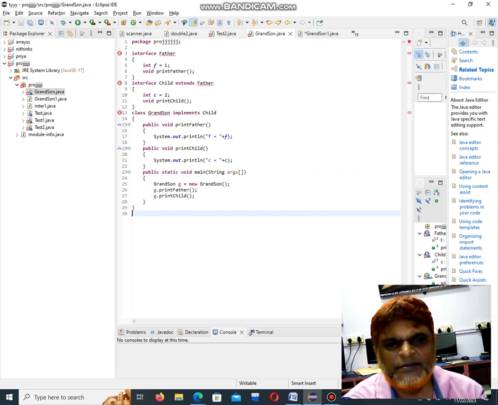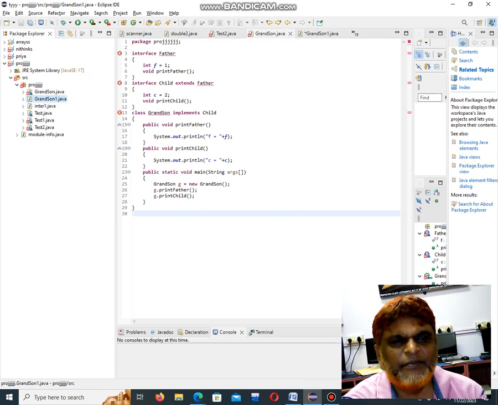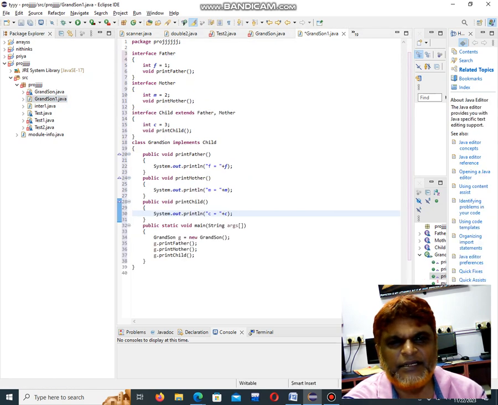Now suppose I want to go for multiple inheritance. For multiple inheritance we usually use two base classes, like parents and children. For multi-level it is like A to B, B to C, C to D. Now we have one base class and one direct class, and whatever the direct class is in the previous one becomes the base class for the next direct class.